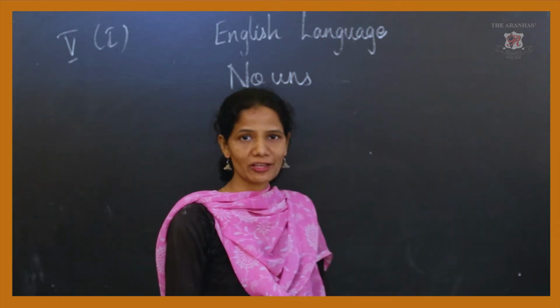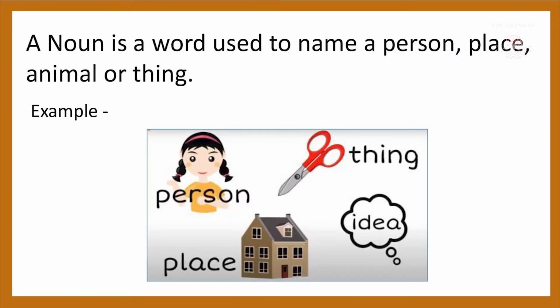We'll just go through the definition. A noun is a word used to name a person, place, animal or a thing. If you see in the example, there is a girl, that is a person, a thing like Caesar, a place like the house over there, and an abstract noun which tells about ideas. So a noun is a word used to name a person, place, animal or a thing.